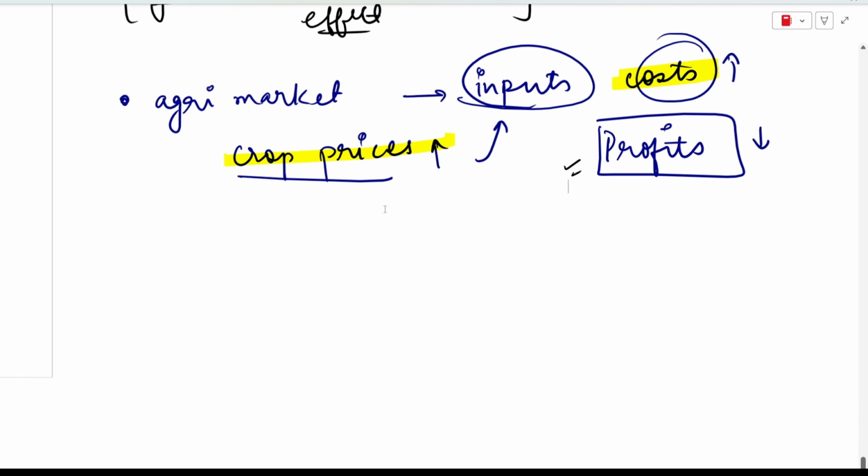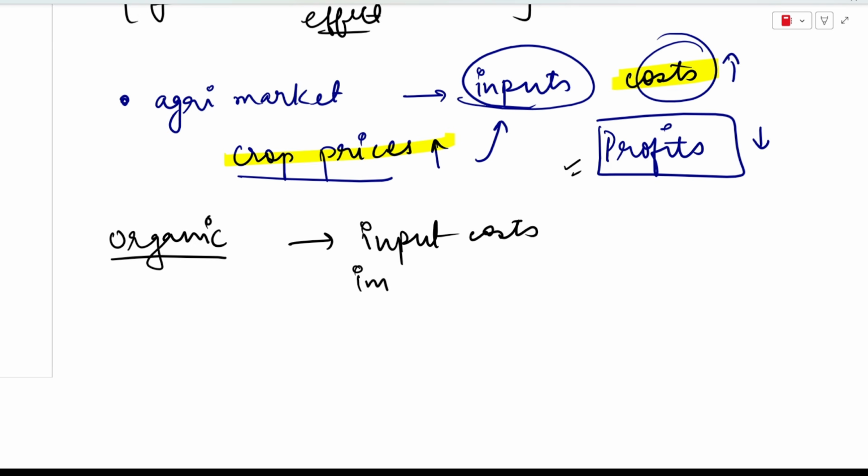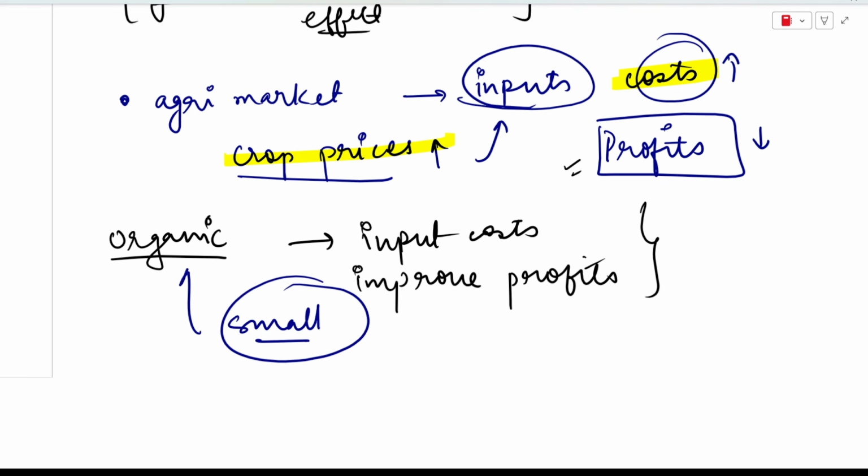And that is why we say that at this time period, organic and natural farming can reduce all your input costs. And if it reduces your input costs, and if it improves your profit, we should adopt organic farming methods rather than relying on chemical methods, right? Because for small farmers, if they follow organic farming methods, then their profits will improve, and they will also see that they don't have to waste a lot of money on expensive market inputs when they can reduce their input costs.